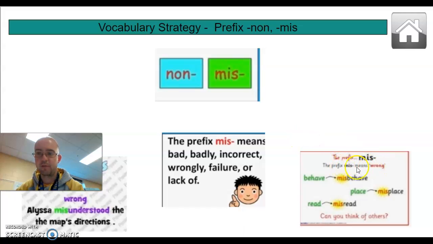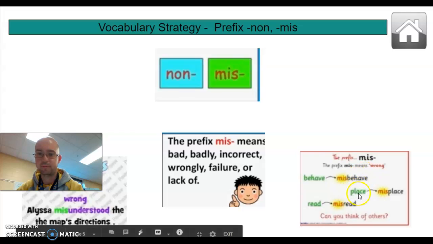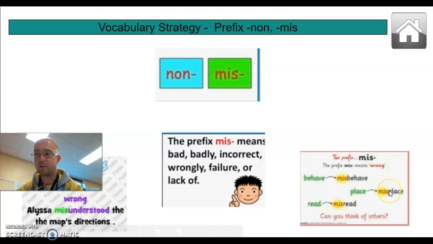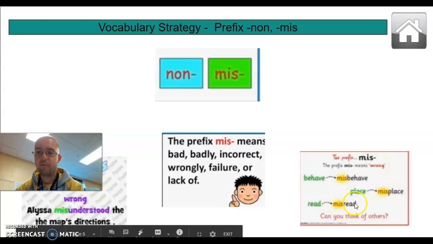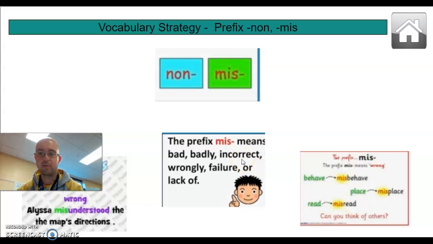So here's another example where we're looking at how it means wrong. So if you take the word behave and add mis, misbehave means wrong behavior. Place, if you misplace something, means you wrongly placed it. That's why misplace means you can't find something. Misread means you wrongly read it, or you incorrectly read it.